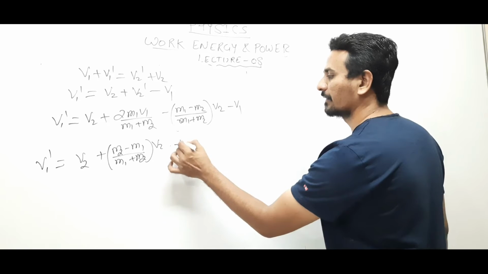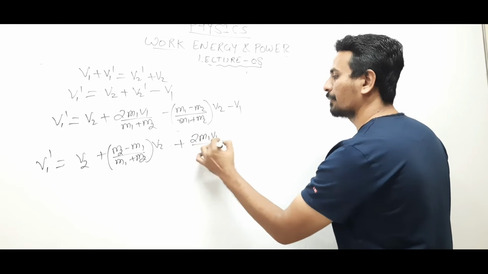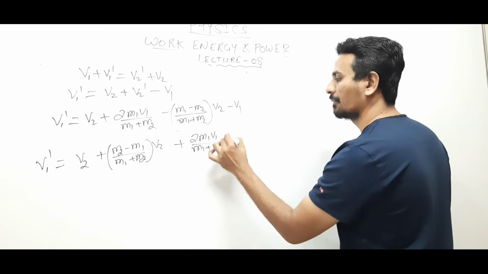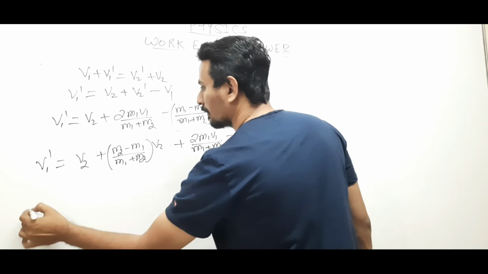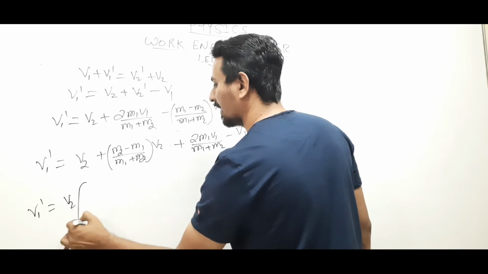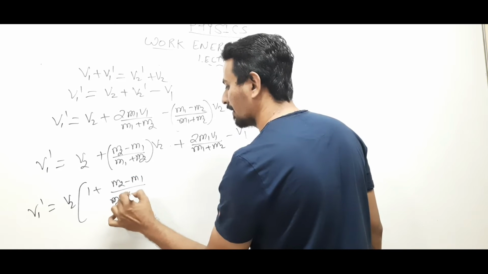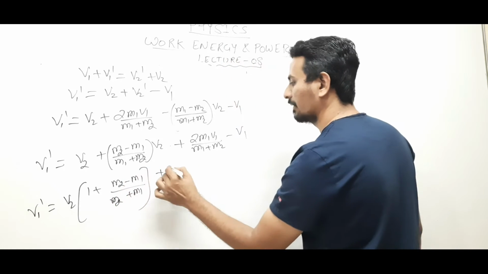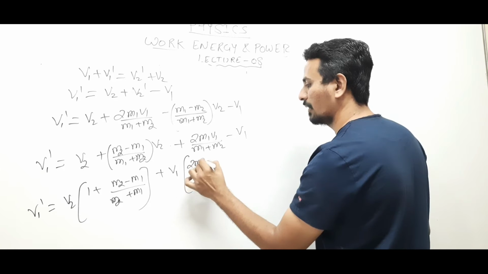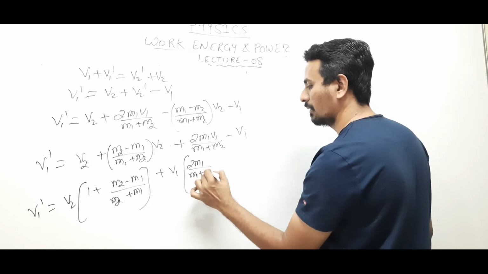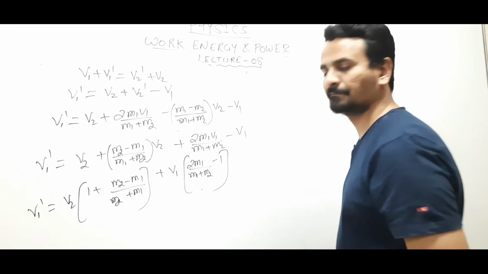Plus 2 m1 v1 upon m1 plus m2 minus v1. So v1 dash equals v2 can be taken common, 1 plus m2 minus m1 upon m2 plus m1, plus v1 times 2 m1 upon m1 plus m2 minus 1.